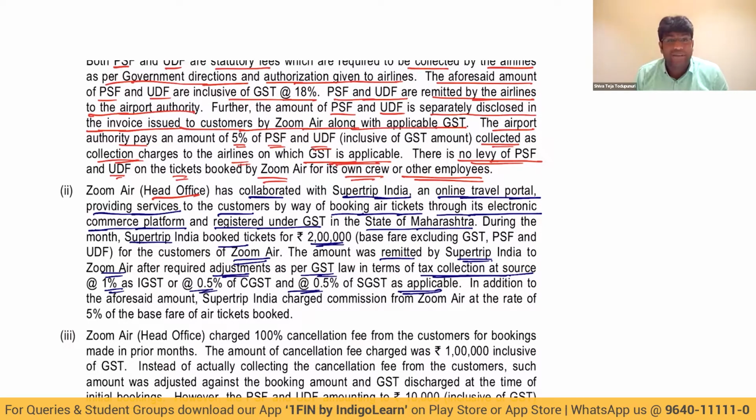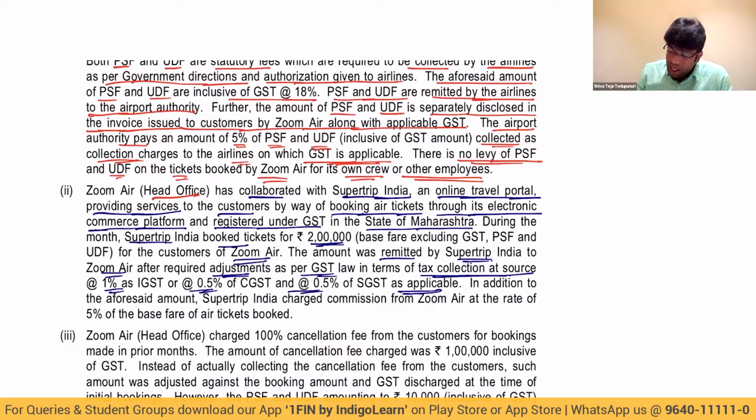Friends, there is an interesting concept that when supply is made through an e-commerce operator, and if consideration is collected by the e-commerce operator, then provisions of TCS under section 52 will apply, where the rate of TCS is 0.5% plus 0.5%, or straight away 1%. That is the rate of TCS which is applicable, and that TCS will again come back to Zoom Air as TCS credit, which will hit the electronic cash ledger once the TCS credit is accepted.